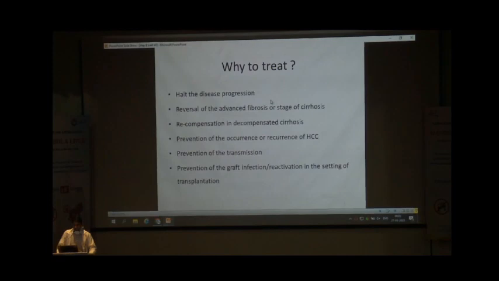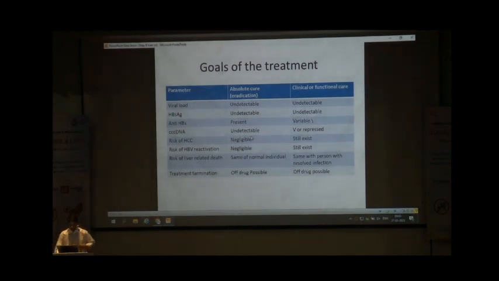So why treat hepatitis B virus infection? Because this may halt the disease progression. It also helps in the reversal of advanced fibrosis or reversal of the stages of cirrhosis. The decompensated patient may lead to recompensation, and it may prevent the occurrence or recurrence of cancer. It also prevents the transmission of the hepatitis B virus, vertical as well as horizontal, and it also prevents graft infection in the setting of liver or kidney transplantation.